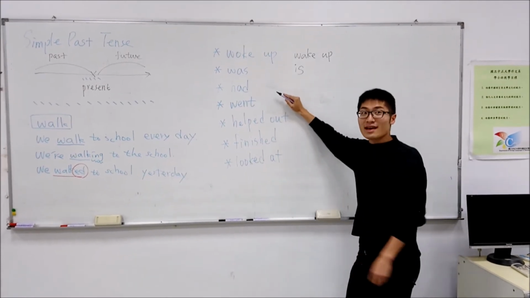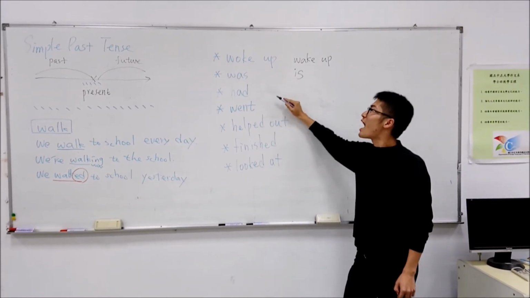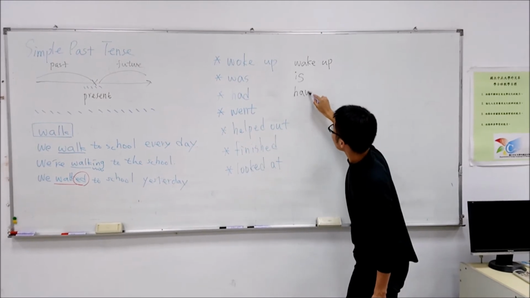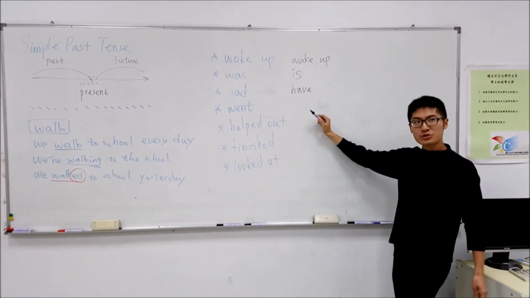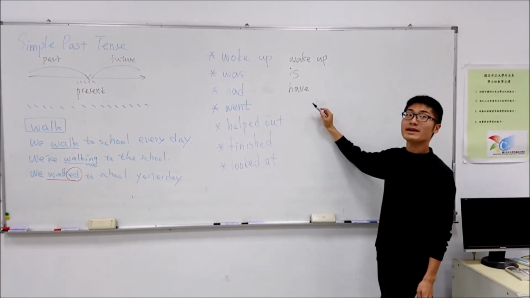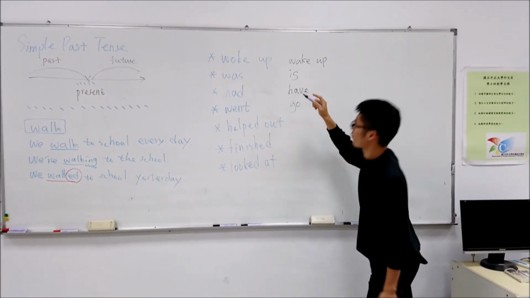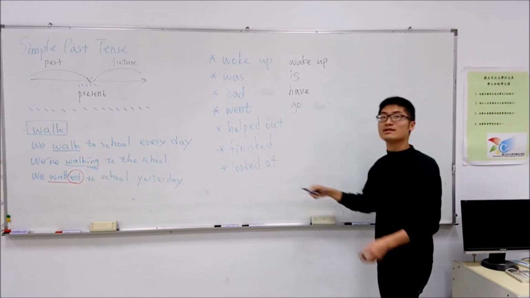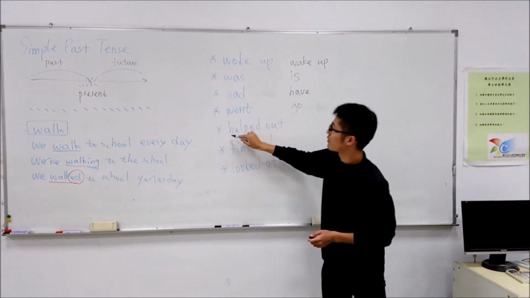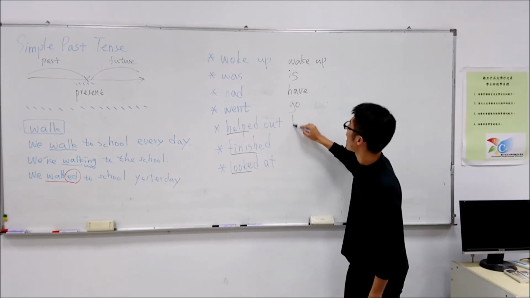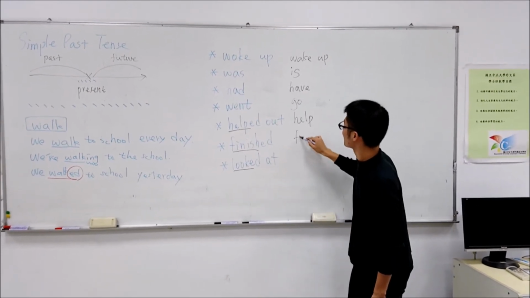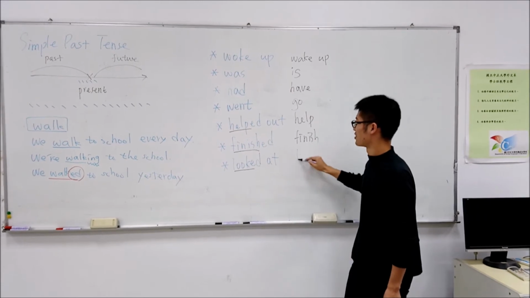And had breakfast. So it was have breakfast. And how about went? Okay, so a little bit different. I went to somewhere. So the original form is go. Yes, that's go. And the other verbs that we can easily guess the meaning from their form, like help, finish, and look at. So they are just help, finish, and look.